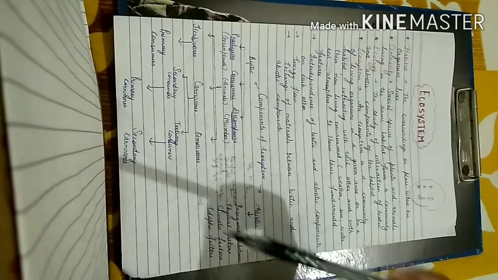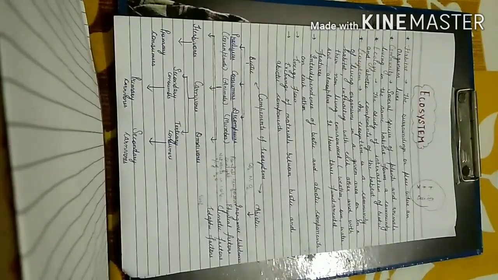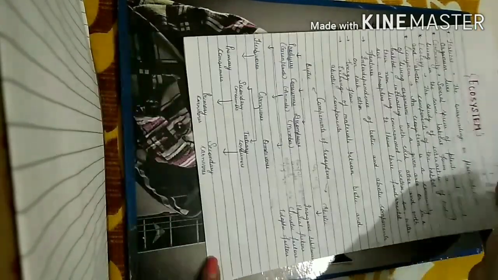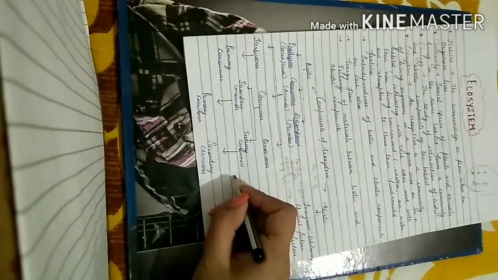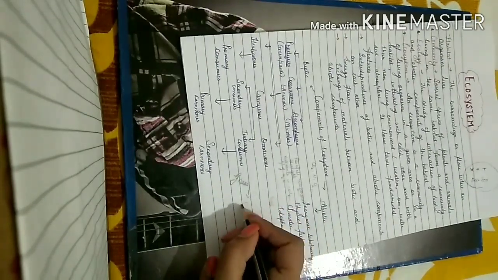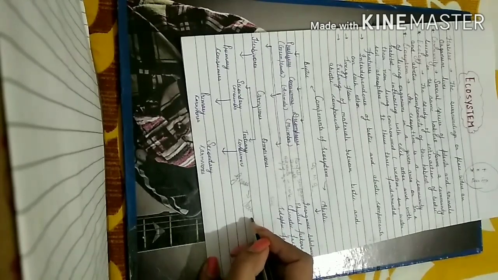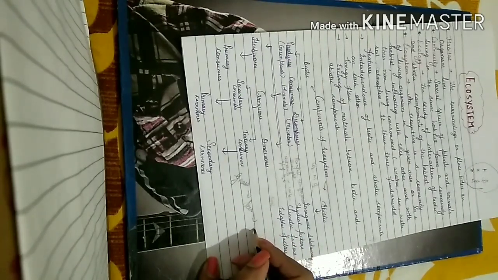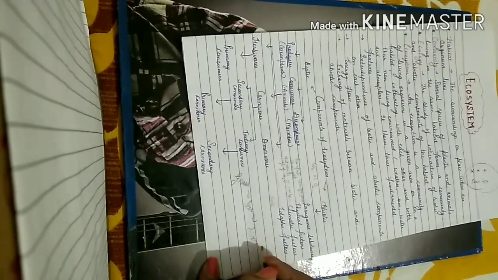Now how is it? Let us assume one example here. This is grass. It is eaten by deer. Then it is eaten by, you may say, a lion. Right?